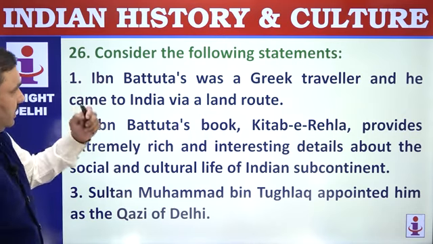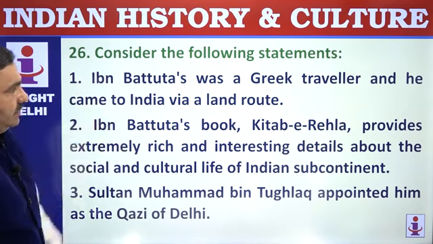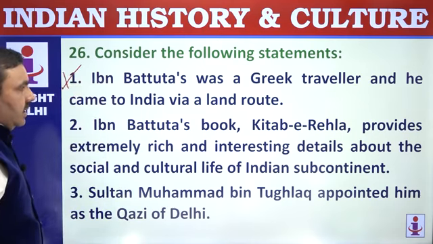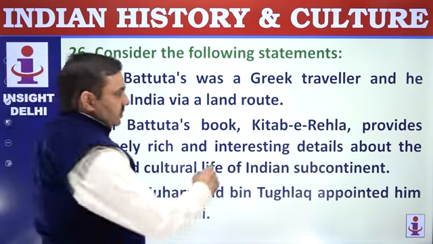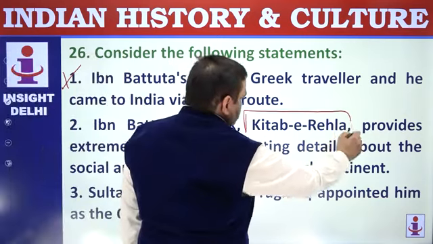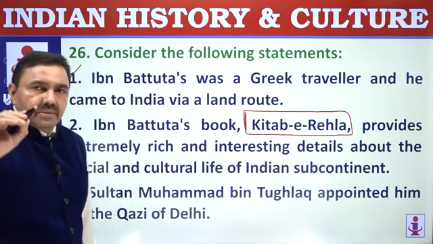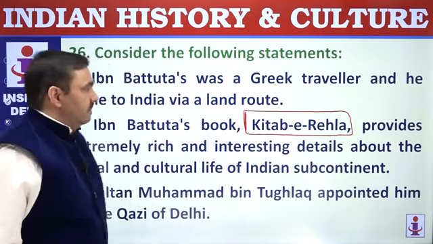26. Consider the following statements. Ibn Battuta was a Greek. He was not a Greek. Ibn Battuta was a Moroccan traveler. He wrote Kitab-e-Rihla. So that book you should remember, Kitab-e-Rihla. He came in the reign of Muhammad bin Tughlaq, and he was appointed as Qazi of Delhi by Sultan Muhammad bin Tughlaq.